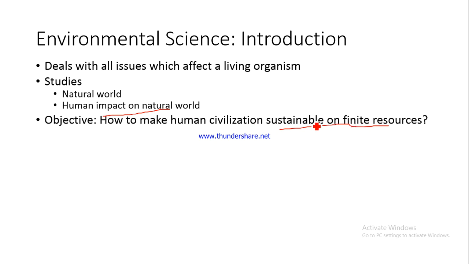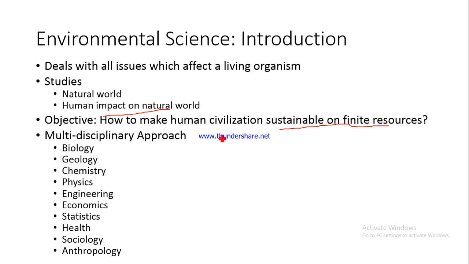Had these resources been infinite, then there would not have been any problem. But since these resources are finite, we don't only have to think of our generation, but we also have to think of the future generation, the coming generations, because they also will have to be using the same resources. So how can we manage the use of resources in a manner that not only we are able to survive and prosper, but also our future generations are able to survive and prosper? So this is the whole objective behind studying environmental science.